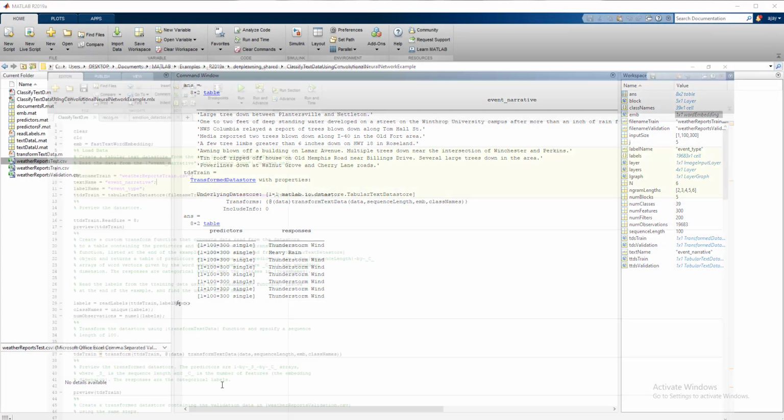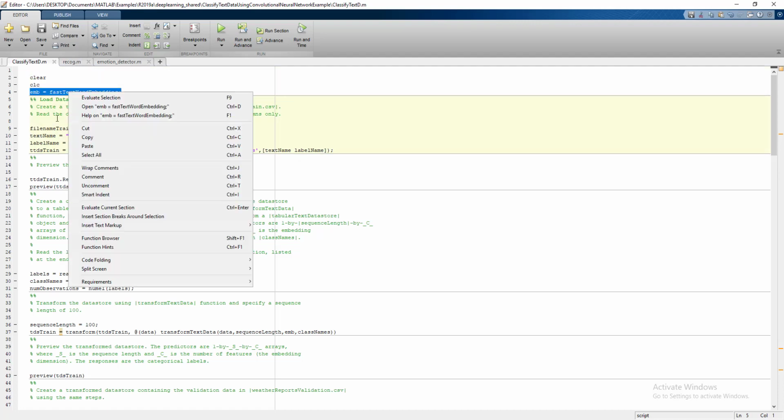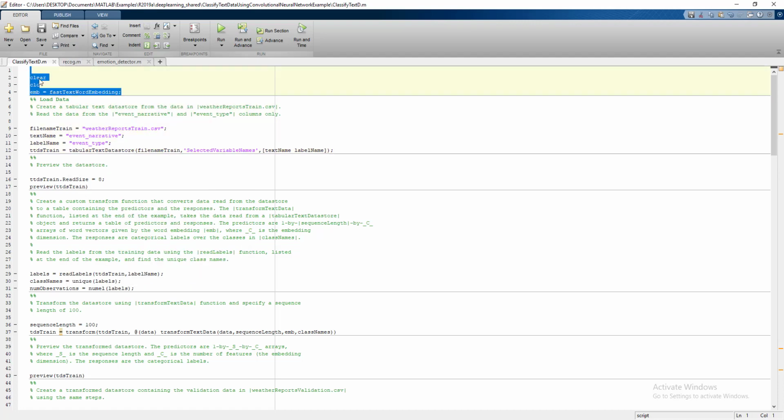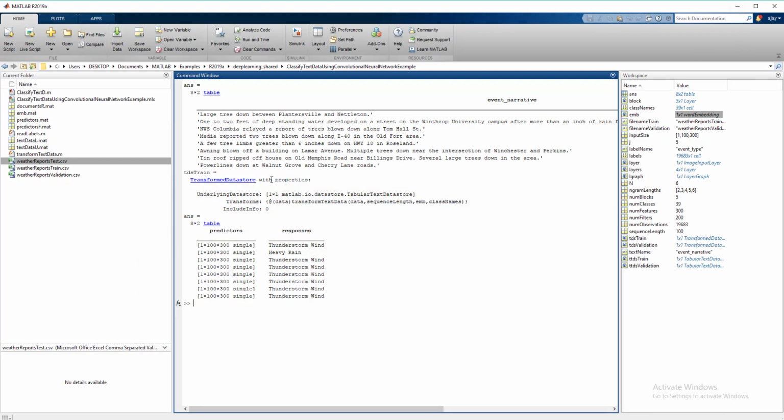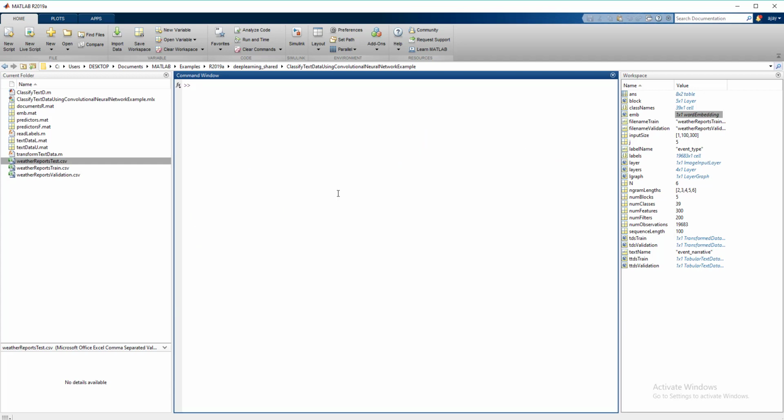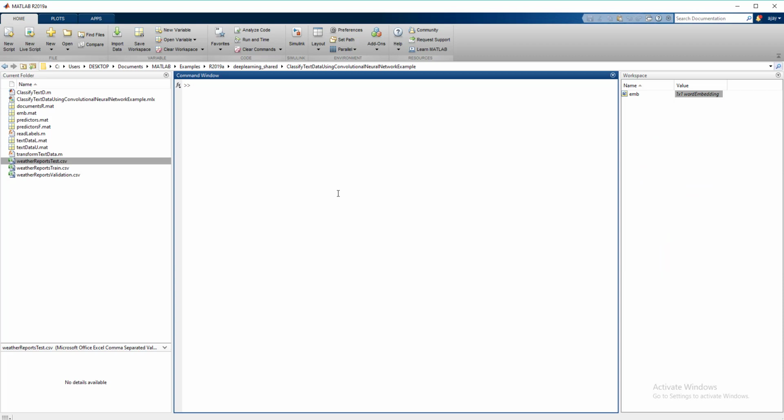This is the script. Before moving to our script, I'm going to explain line by line what these lines mean and what the benefits of these lines are. In MATLAB, they provide a word dictionary of the possible words that can frame a sentence, so that we can tokenize with the help of an embedding dictionary.